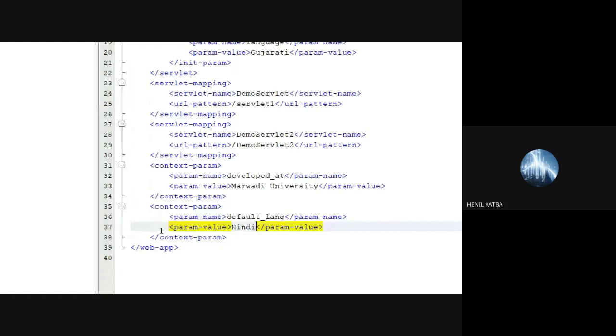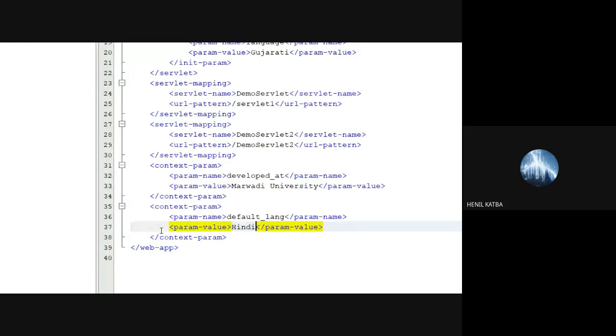If you are changing it at the time of maintenance, you should not go to all 65 pages. Instead, you can change it here and it will be applicable everywhere. Are you getting the difference and importance?